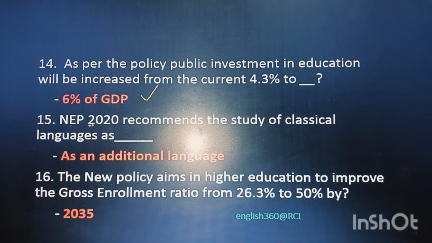Question 15. NEP 2020 recommends the study of classical language as an additional language. Question 16. The new policy aims in higher education to improve the gross enrollment ratio from 26.3 to 50% by 2035.